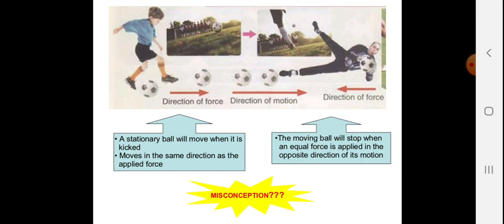Now, direction of force and direction of motion. You can see this in some ways, like in cricket. Sometimes we apply a force and the ball goes away from us, and while catching, you are stopping the ball. That means the force is stopped there. A stationary ball will move when it is kicked, in the same direction as the applied force, but a moving ball will stop when an equal force is applied in the opposite direction of its motion.